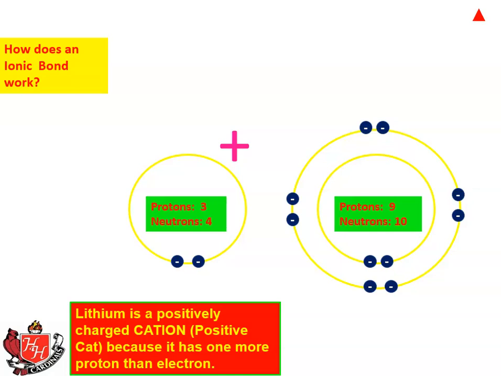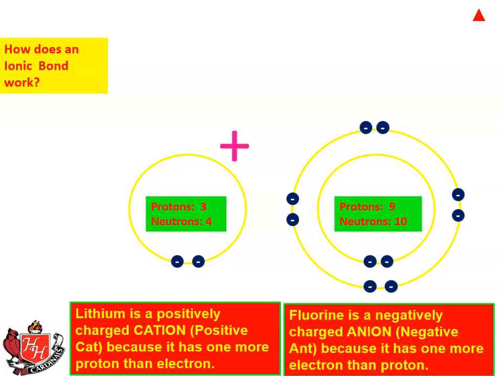Okay, so now lithium has a positive charge because you see it has 3 protons and only 2 electrons. Lithium is a positively charged cation, positive cat, because it has 1 more proton than electron. Fluorine is a negatively charged anion, negative ant, because it has 1 more electron than proton.